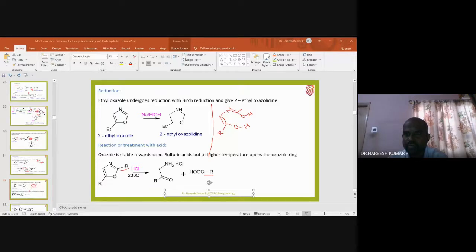And then here a ketone plus a carboxylic acid. C double bond O and then OH, and here R group. Okay, this is how it is obtained in the presence of H plus.